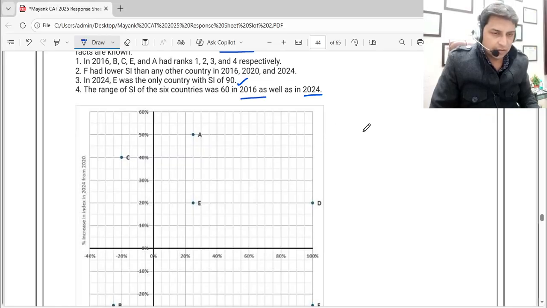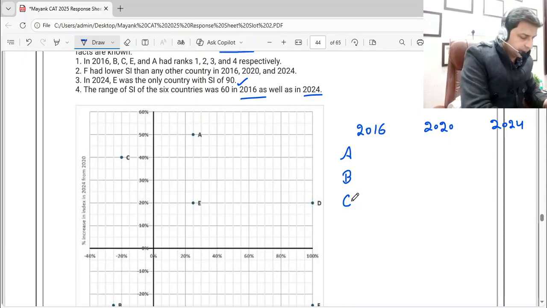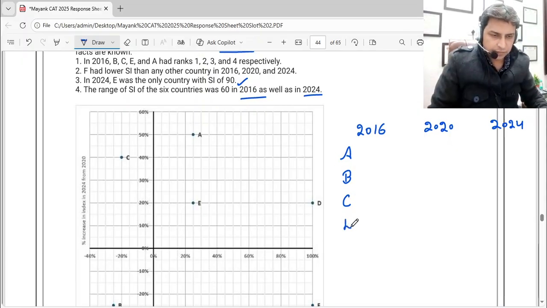Let's write the years 2016, 2020 and 2024, and let's write the names of the countries A, B, C, D, E and then F.